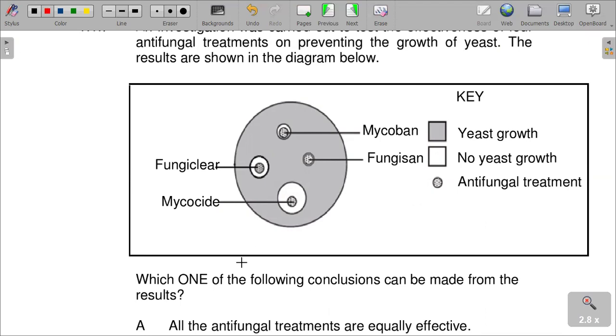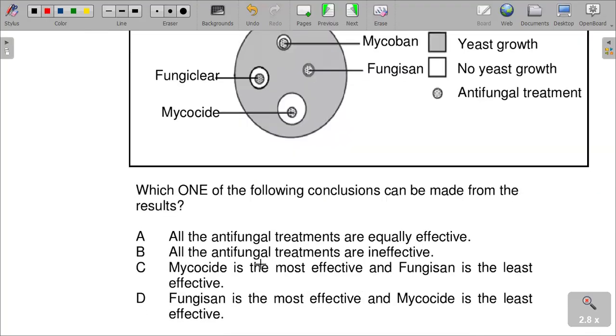Then fungi clear and mycosite. The question is asking which of the following conclusions can be made from the results.